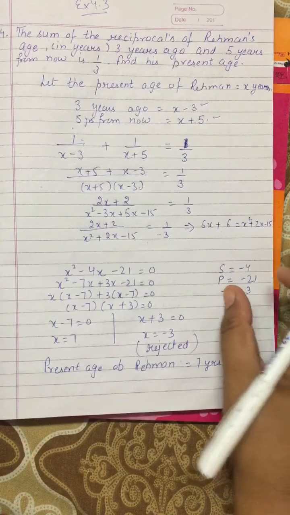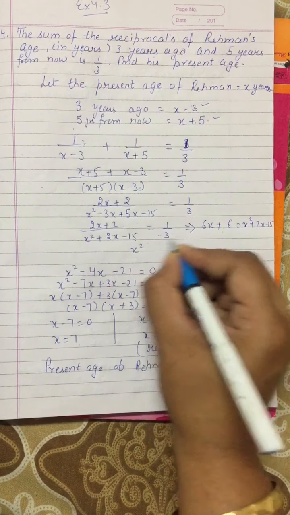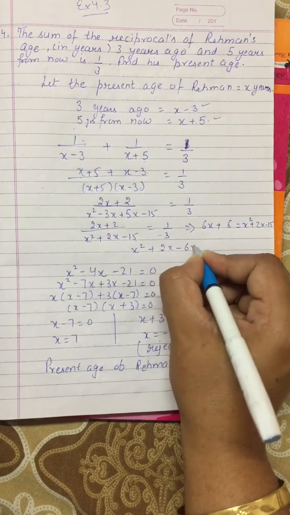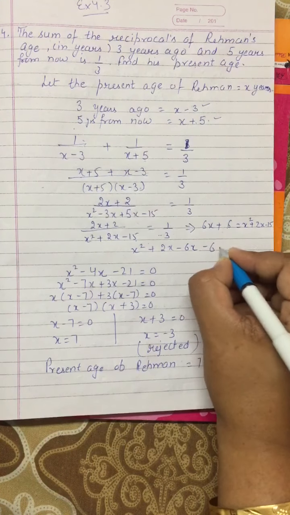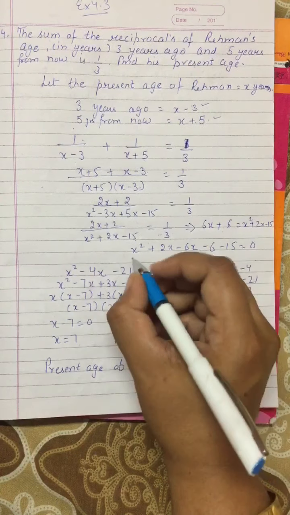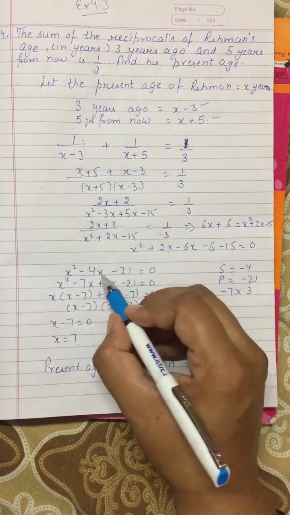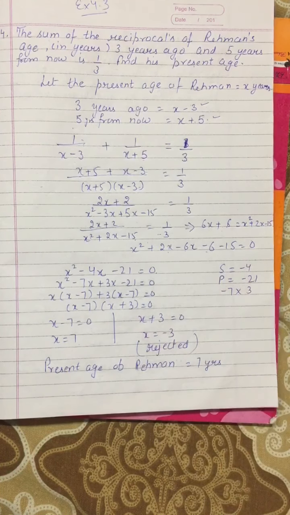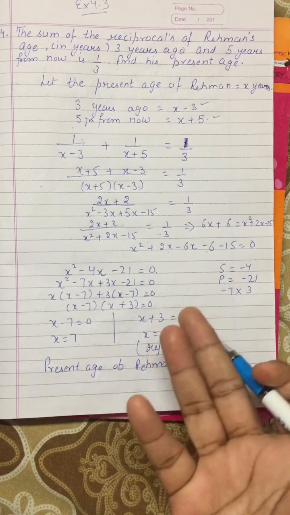So now what will I do? I will take the terms on the other side. It will become x square, take 6x on the other side, 2x minus 6x, 6 is of plus, take it on the other side, minus 6 minus 15 equal to 0, and you will get the next equation, x square minus 4x minus 21 equal to 0. Now I can apply the quadratic formula as well as splitting the middle term.